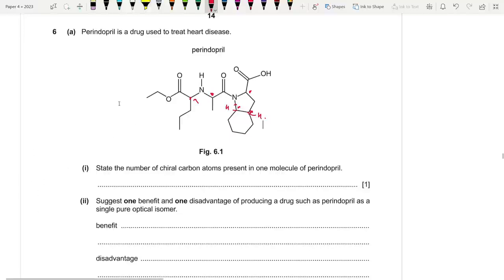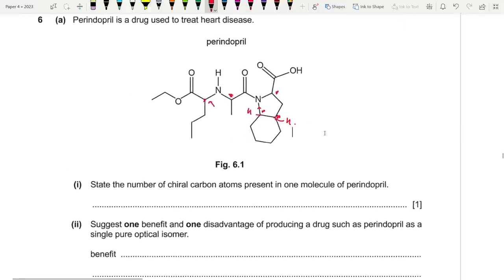Okay, so these are our five chiral carbons in total. So I'm gonna mark them again if you haven't figured it out already. 1, 2, 3, 4, 5. This is it.